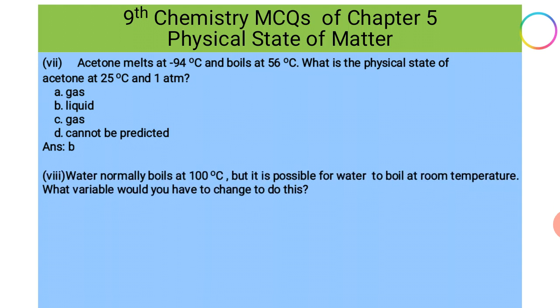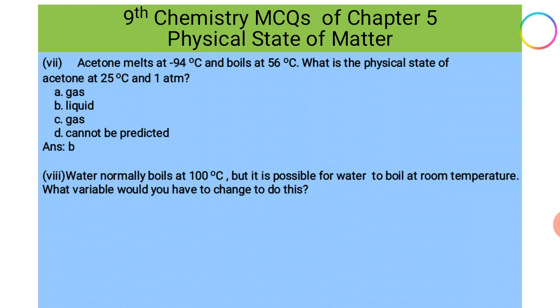Number 8. Water normally boils at 100 degrees centigrade, but it is possible for water to boil at room temperature. What variable would you have to change to do this? Students, water boiling point is 100 degrees centigrade, but it can be boiled at room temperature, means at low temperature, and this happens only if the pressure is decreased.